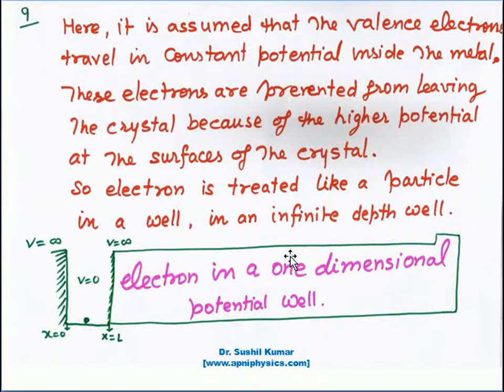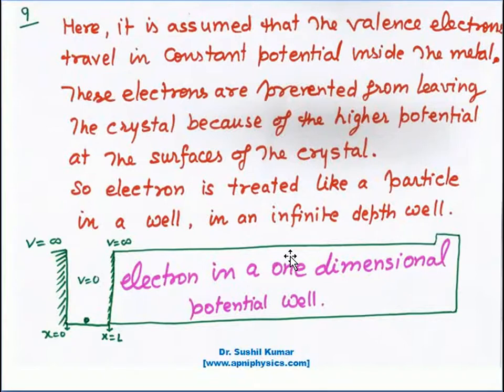I defined here the assumptions about the free electron gas concept from earlier slides. The electrons which move in between the crystal lattice are free, because there is no potential inside the metal.